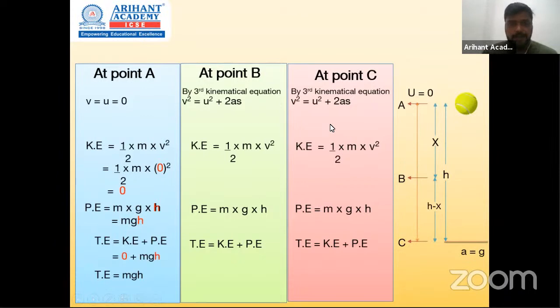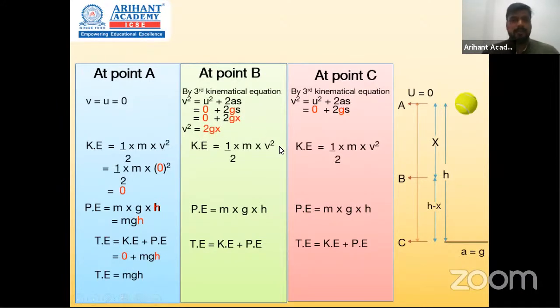So substituting these values, okay, acceleration is g throughout the motion and displacement is x, so ये बन गया 2gx, and velocity initially was 0. So v square हमें मिल गया 2gx.